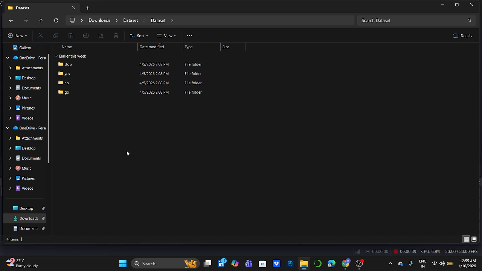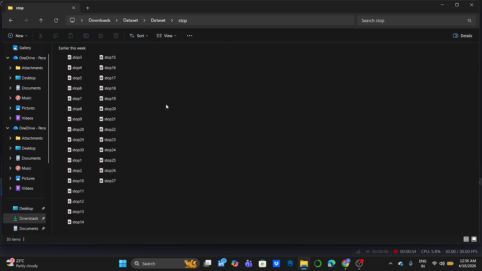First, I will explain how I create and prepare the dataset. The dataset consists of audio files, each belonging to a specific class or label. Inside these folders, there are multiple .wav files.